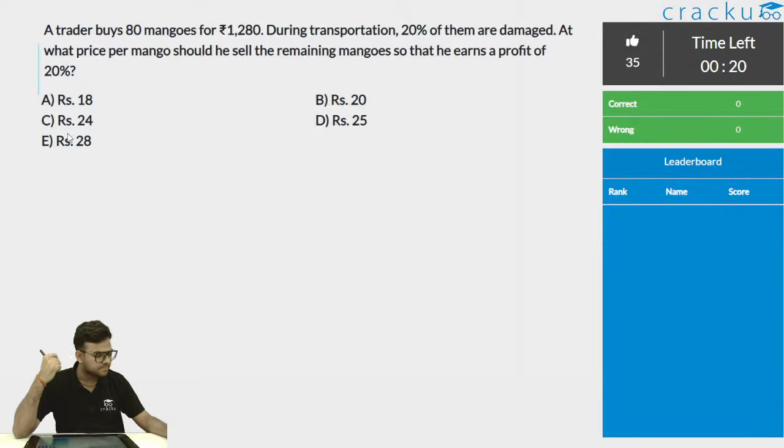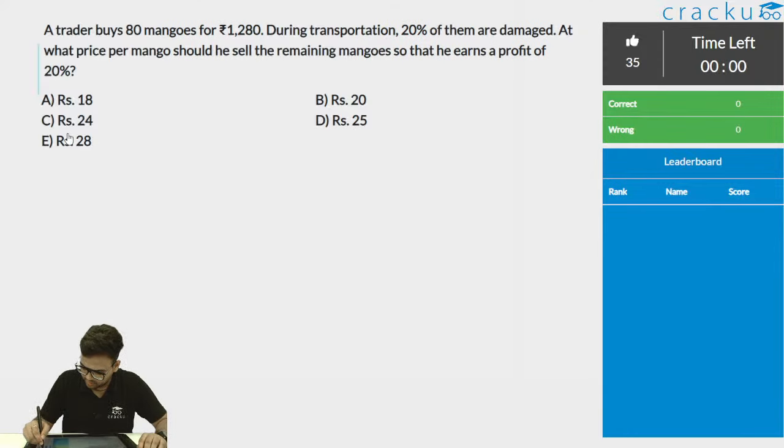Good Prasad, good Anil as well. Good Shruti, all of you are able to solve this in less than 1 minute. This is very good. Vaibhav, good 24. Good Satyaki. So the time is up for this question, and I can see all of you are able to answer this question correctly, which is rupees 24.